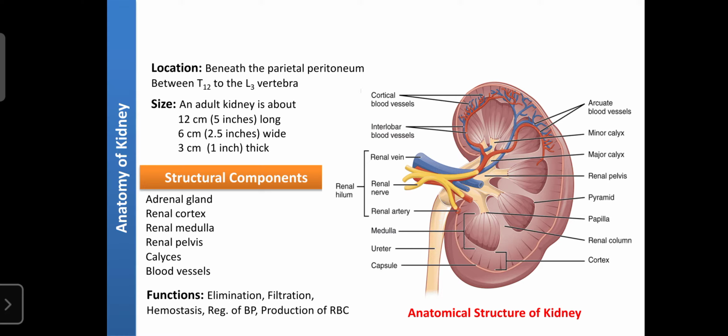The same exact position is between thoracic 12 and L3 on the backside, between the 11th and 12th thoracic ribs, where you can hit a person speedily, or hit or beat.